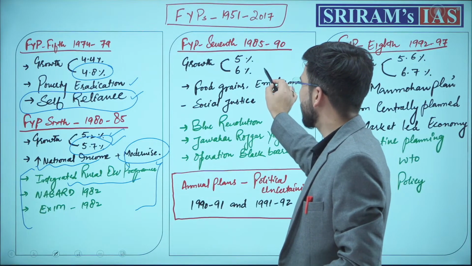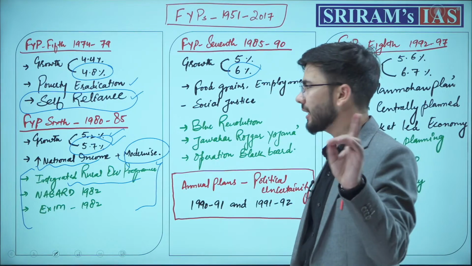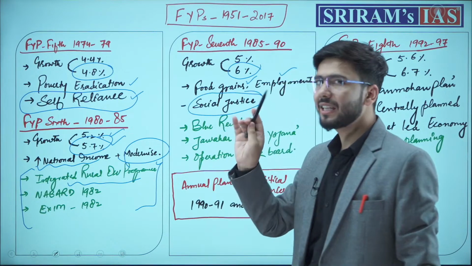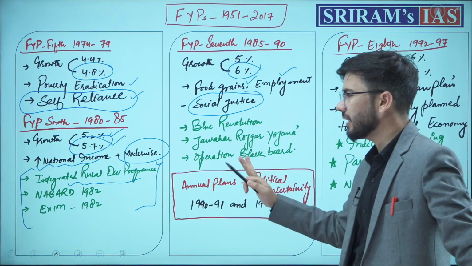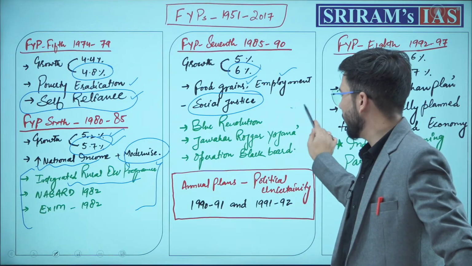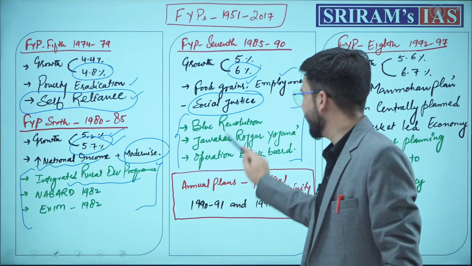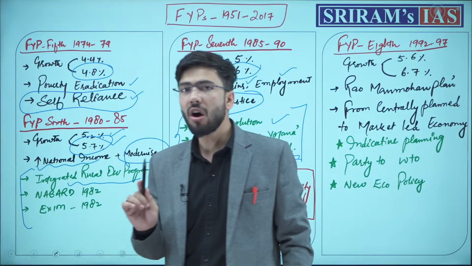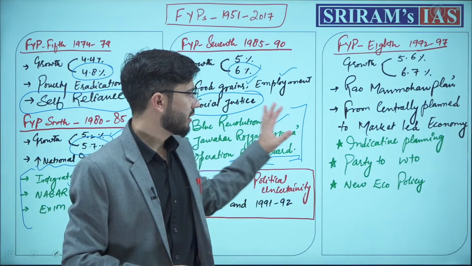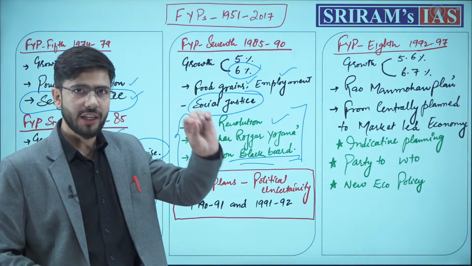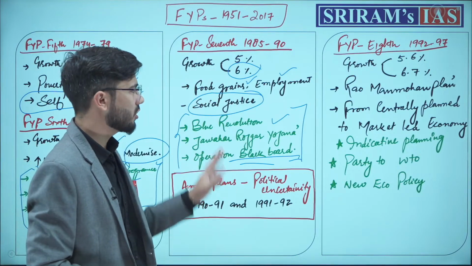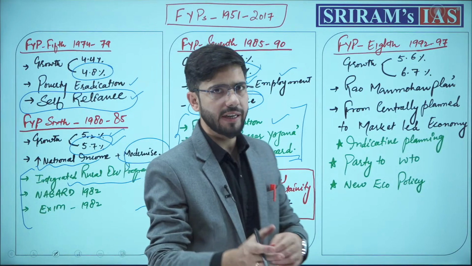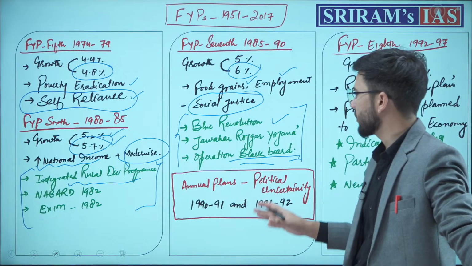Just the 7th one, growth was achieved 6%, more than the target. Food grains, employment and social justice were the 3 main objectives of this plan. In the 7th 5-year plan, we witnessed the Blue Revolution, Jawahar Rozgar Yojana was launched, and Operation Blackboard for education was launched. These green initiatives, just remember them, okay? Because UPSC has been focusing on them. I guess 3 to 4 questions till date have focused on these initiatives.